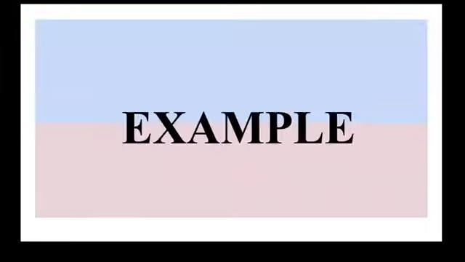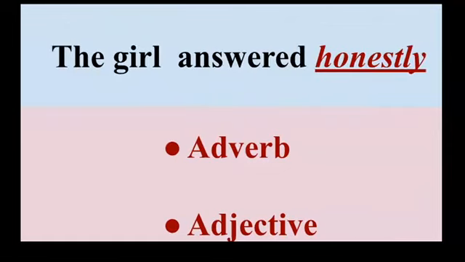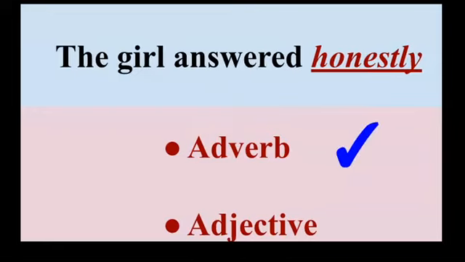A few examples. The girl gave an honest explanation. Explanation is a noun. What type of explanation? Honest. So therefore the word honest is an adjective. Whereas for this example, the girl answered honestly. The word honestly tells something about the action answered. So therefore the word honestly is an adverb. It tells about the action word.